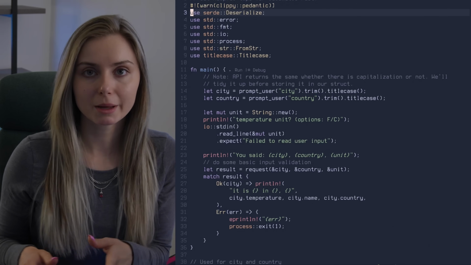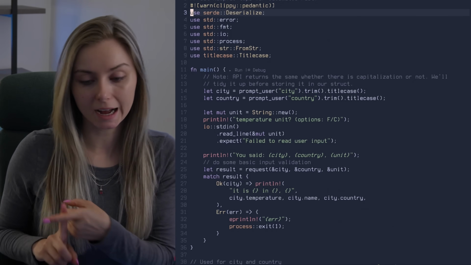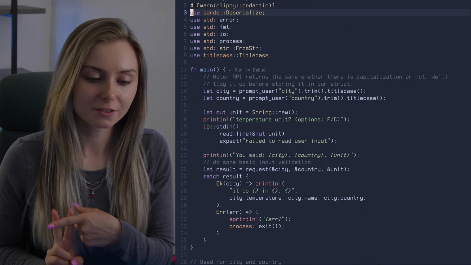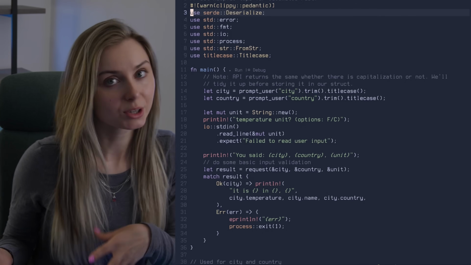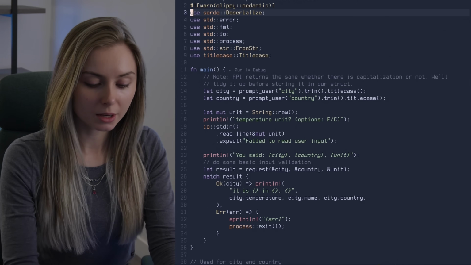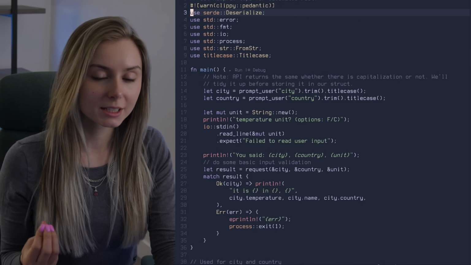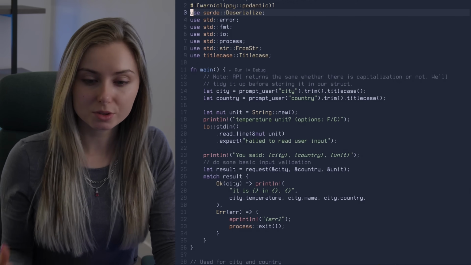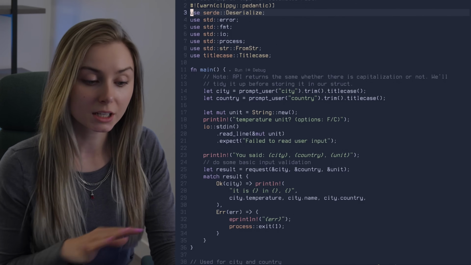Building this project meant that I had to work with JSON because I was going to do an API request. So I had to figure out how to do GET requests. I had to figure out how to deserialize JSON into data structures with Serde. I also had to work around all these new patterns with this language. The enumerations in Rust are really powerful, and I'm really excited to learn more about how to use these and their full potential, because they are very different than enumerations in Go.